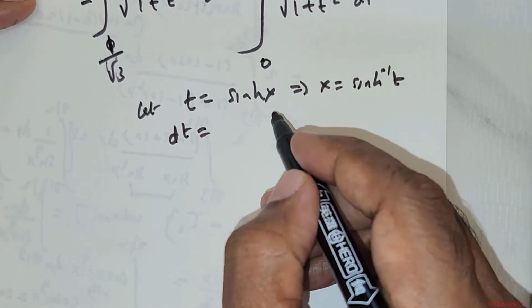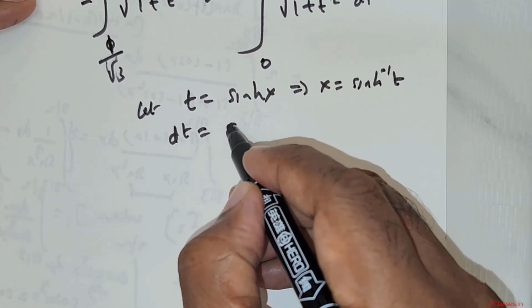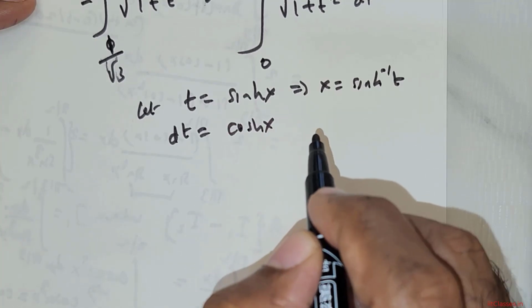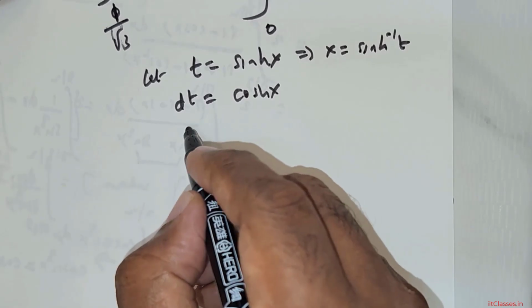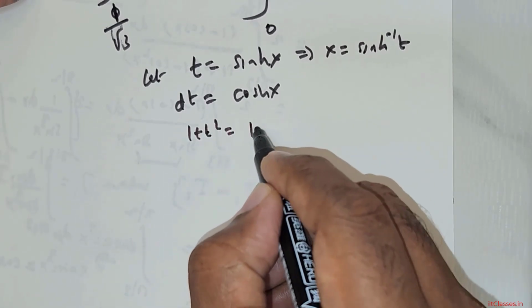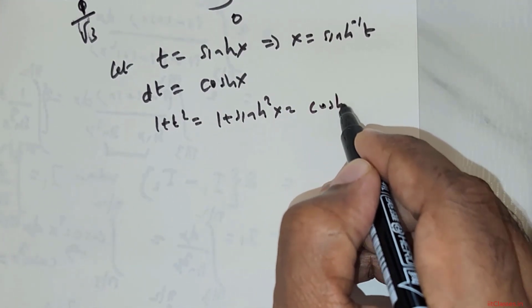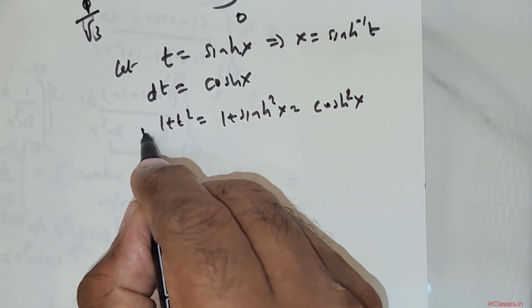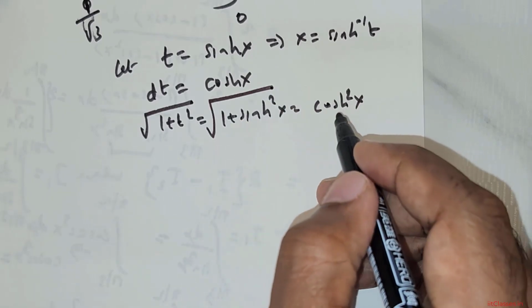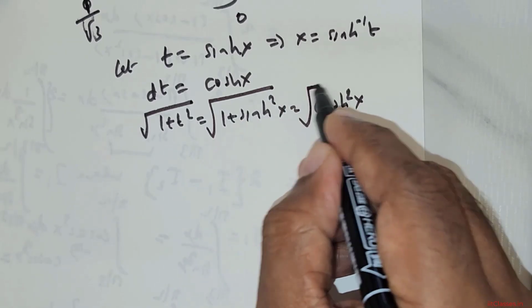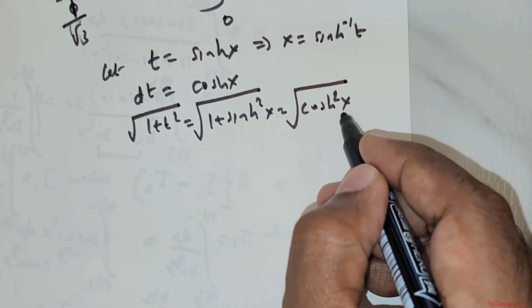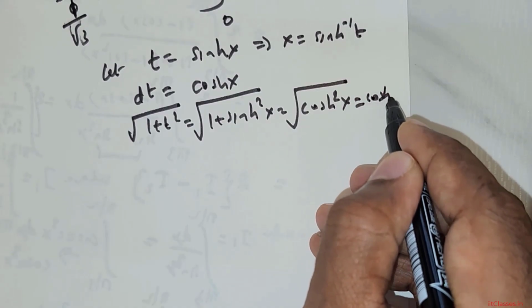So the differential of sin x will give us cos x. So 1 plus t squared is 1 plus sin squared x, which is nothing but cos squared x. Root of 1 plus t squared is root of 1 plus sin squared x, which is root of cos squared x, which is equal to cos x.